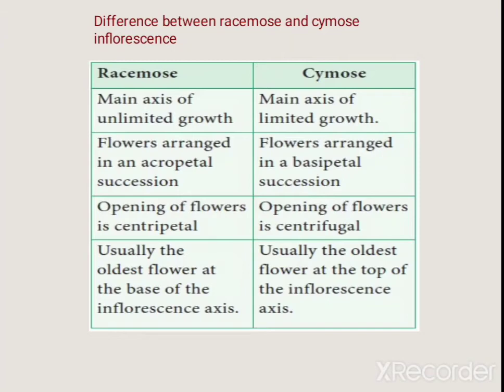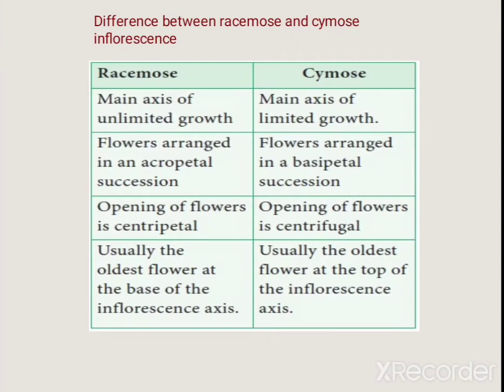In racemose inflorescence, the main axis is of unlimited growth, and in cymose inflorescence, the main axis is of limited growth. Why is it so? Because in racemose inflorescence, the terminal bud is never converted into a flower, but in cymose inflorescence, the terminal bud is converted into a flower.